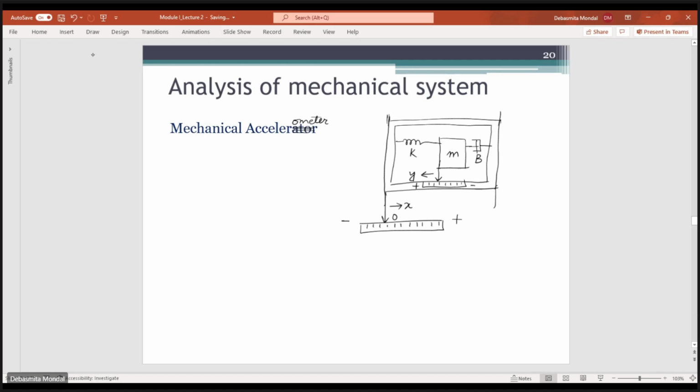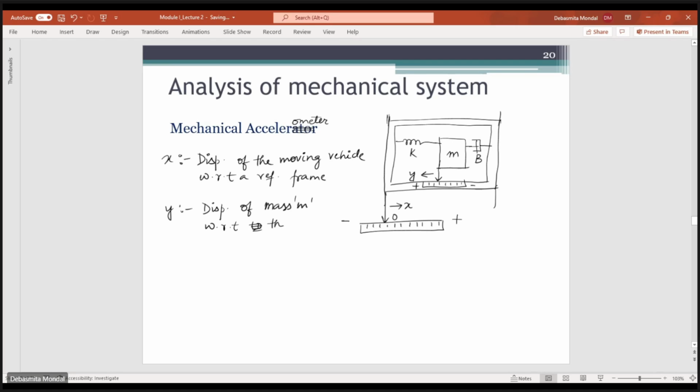So here, let's say x is the displacement of the moving vehicle with respect to a reference frame, and y is the displacement of this mass m with respect to the accelerometer frame.